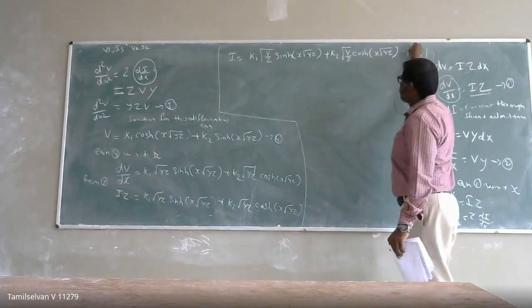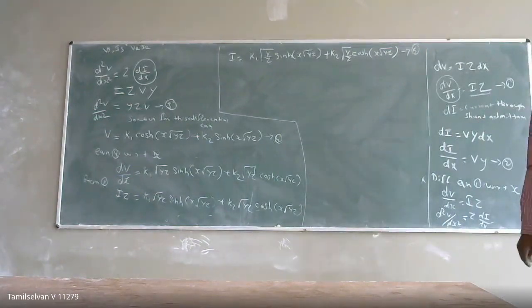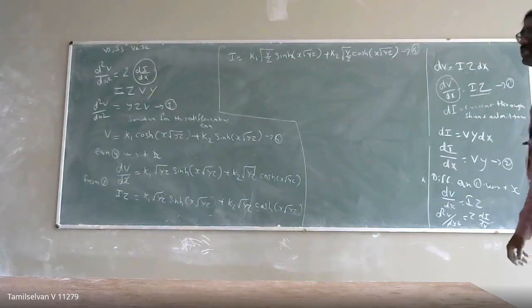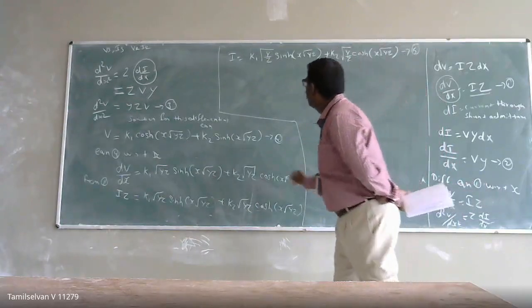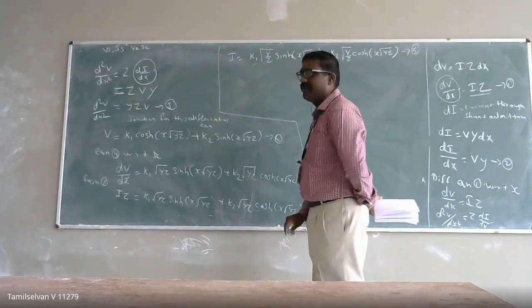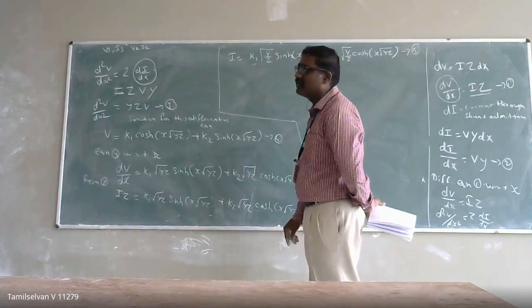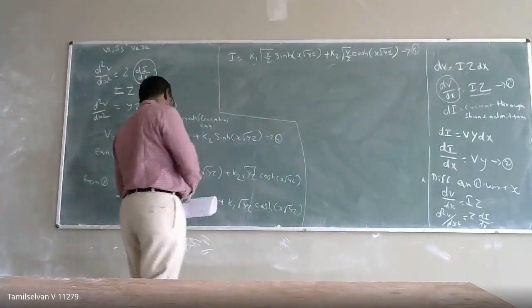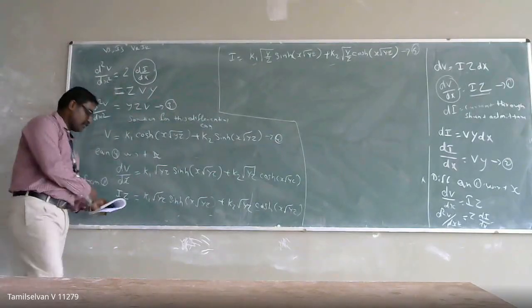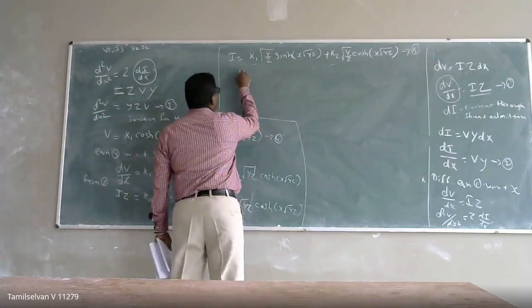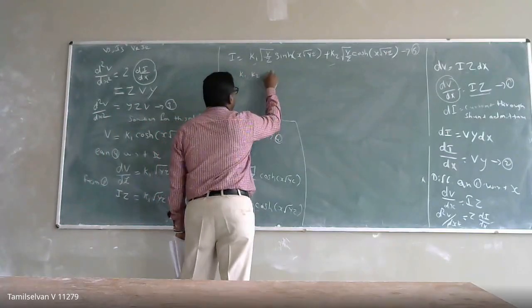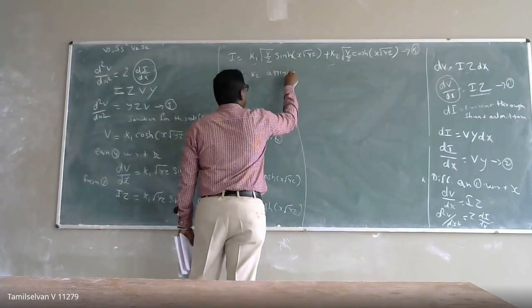So equations 4 and 5 will give the voltage of your sending end as well as of your receiving end. But here we have the constants K1 and K2. So it means we have to find out the constant values. To determine the constant values, we are going to apply the initial conditions, it means your end conditions.